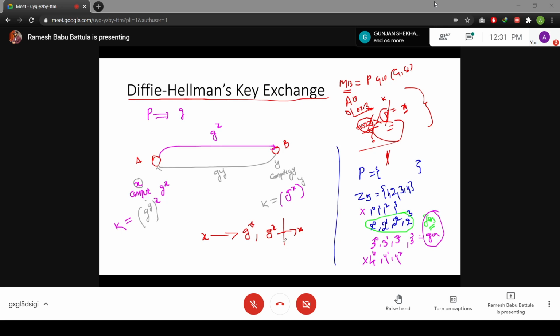Okay? I think most of you understand what I said here. In Diffie-Hellman key exchange, the man-in-the-middle attacker may not succeed. We can share the key between A and B without problems.